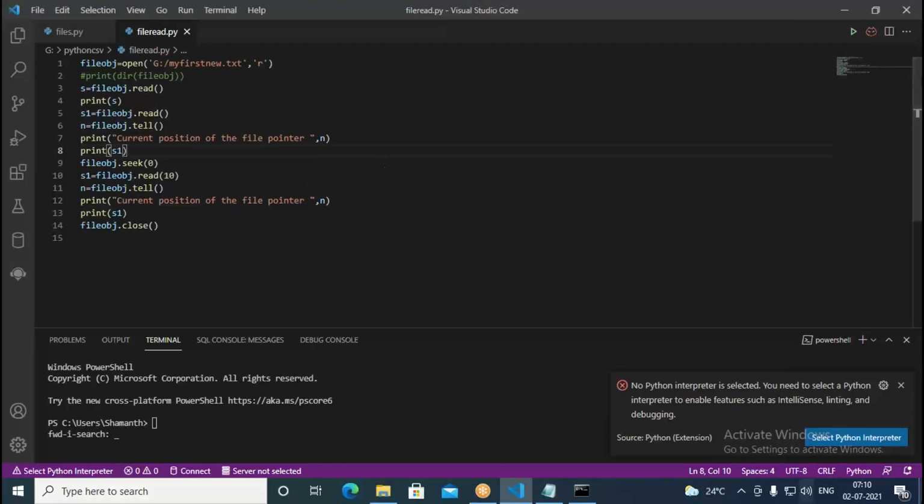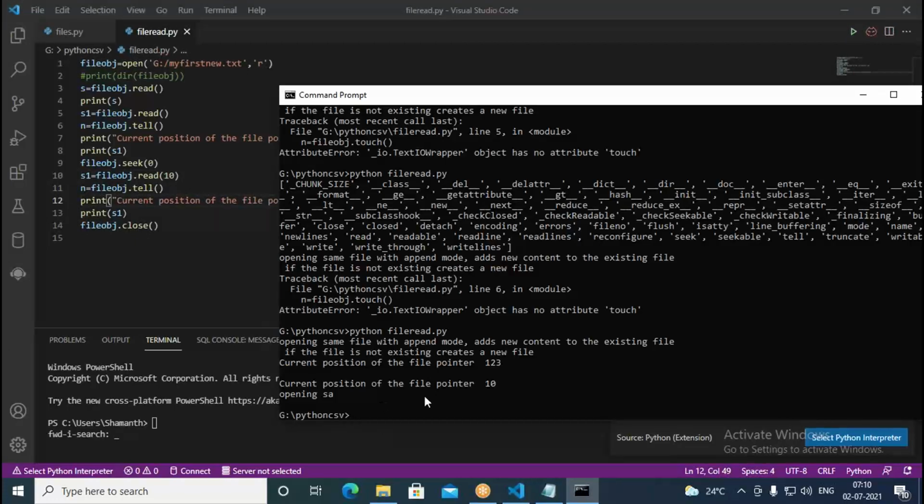Then what I do here, again I'm going back: file object.seek(0). So it's going to the beginning of the file. From there, it's reading 10 characters, 0 to 9, so the position will be the 10th position. Now when I see again, it's saying 10. You can see here, initially 123, but after that, how much does it say? 10 it is saying. 10 means the position is at the 10th one, from the beginning of the file.